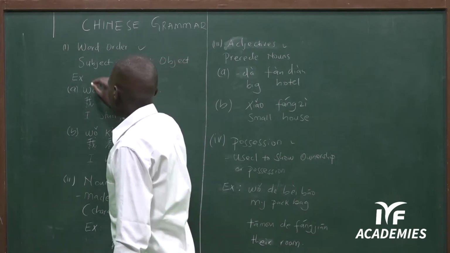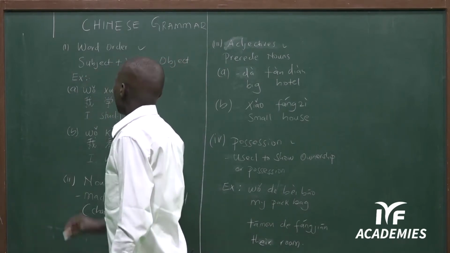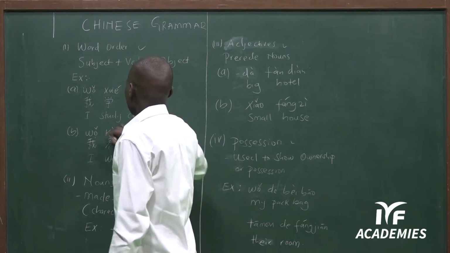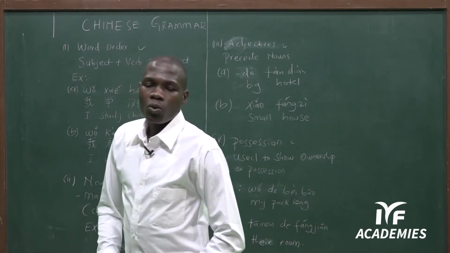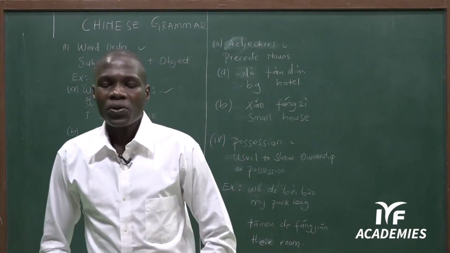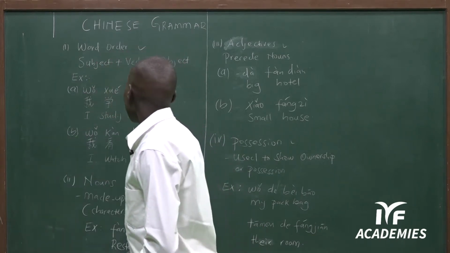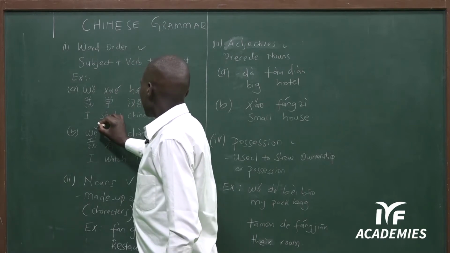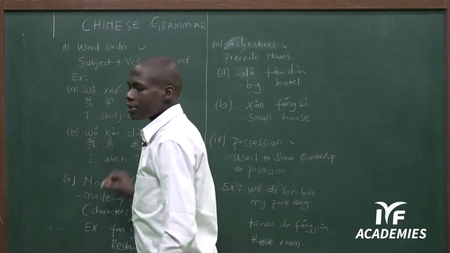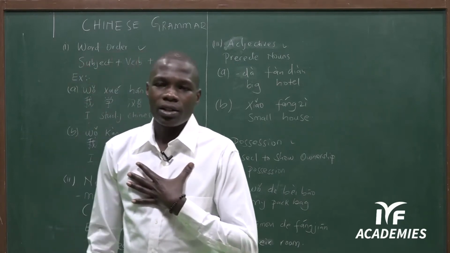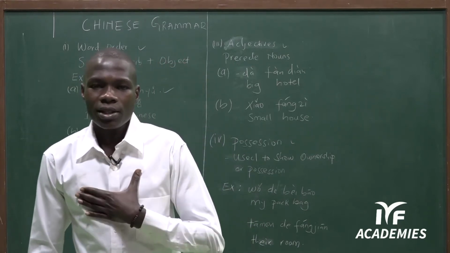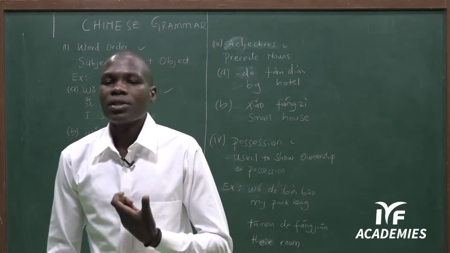Then here we have some example words. 我学汉语. 我学汉语 means I study Chinese. 我 means I, 学 means study, 汉语 means Chinese.